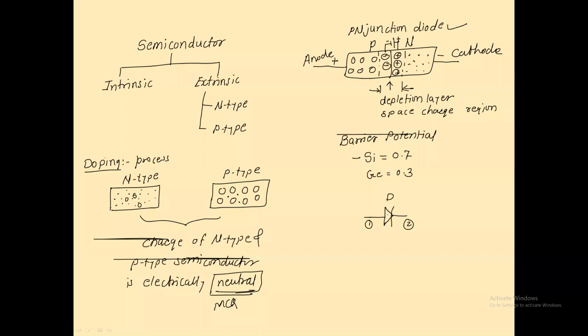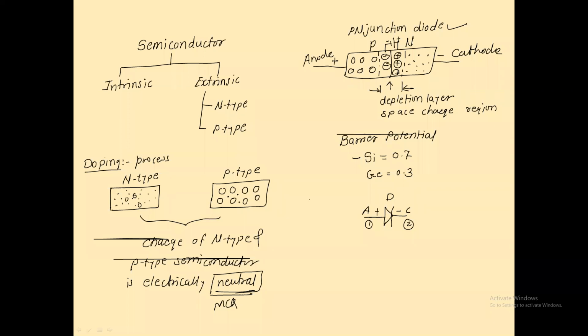This is the second terminal. Out of these two terminals, the terminal which is connected to this arrow acts as the positive terminal, and the terminal which is connected to this one vertical line, which we call the bar, acts as the negative terminal. This is the anode and this is the cathode. Get my point? In this way, you can identify the positive and negative terminals of a diode.